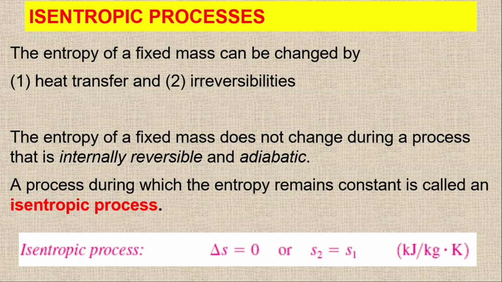Normally, if during a process the entropy remains constant, it is called an isentropic process. So an isentropic process is where you get the entropy change equal to 0, or S1 is equal to S2. You will not get any entropy change, and it is possible when we have an internally reversible and adiabatic system. So whenever we have an internally reversible and adiabatic system, it's always an isentropic process. But remember that an isentropic process is not always adiabatic and internally reversible.